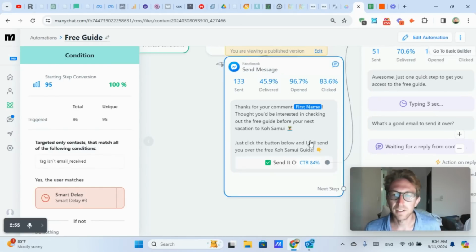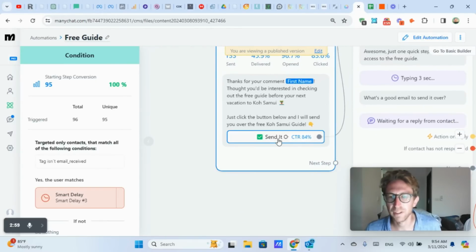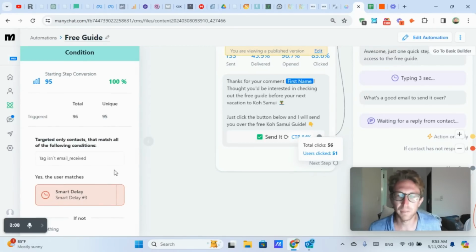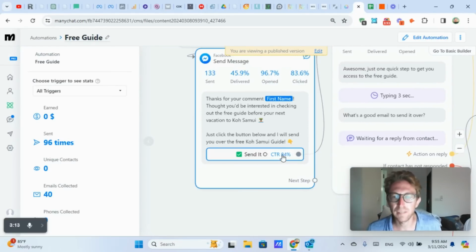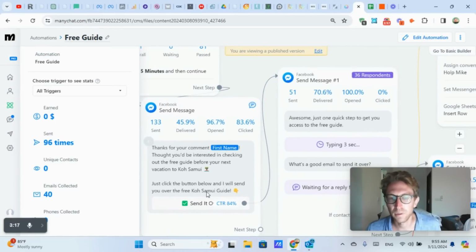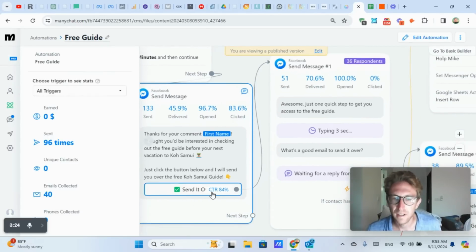And then here you can see 84% of the people click on that button because they've already expressed interest. It's a free guide. So why wouldn't they go to the website? This website is actually not my website. It's somebody else's, but that doesn't really matter. This is the lead magnet that they receive. And yeah, so 84%, that's a really, really good conversion rate, are clicking through. They're actually expressing interest. So they haven't actually received the free guide yet. But this is the step where they say, okay, send it over.